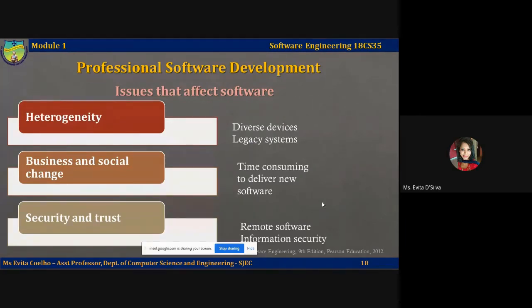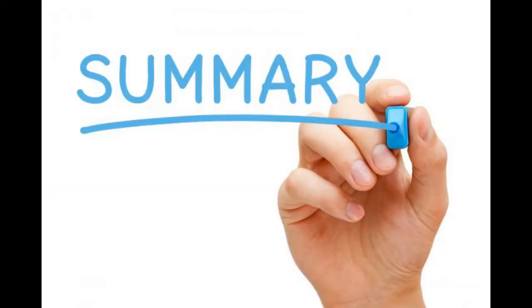It should provide information security by not allowing a malicious user to sniff onto the network and, say, grab all your passwords. He should not be able to decrypt your passwords and post as you when it's not actually you. So these are some of the issues that are going to affect any kind of software, no matter what kind of application it is. So in today's class, let's just revise what we have done.